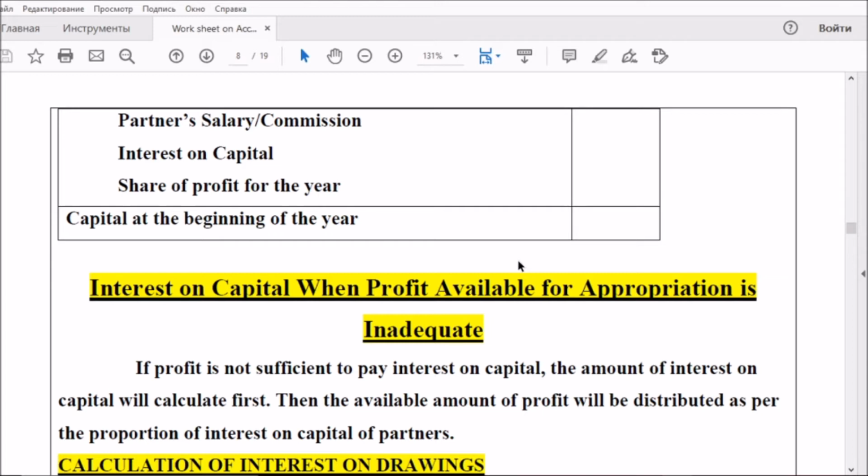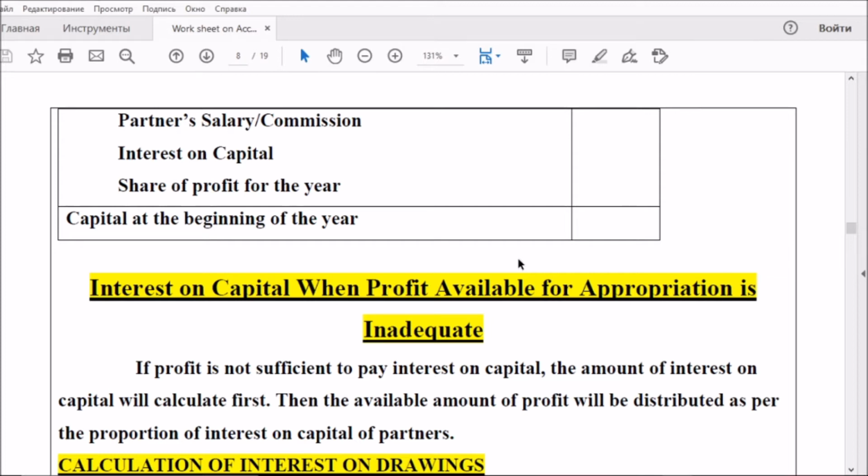And remember, a lot of times CBSE has asked in previous years, if the interest on capital is there but the firm is not able to pay it out of profit, meaning the profit available for appropriation of interest on capital is inadequate, what to do?